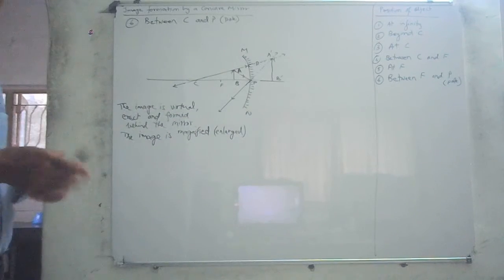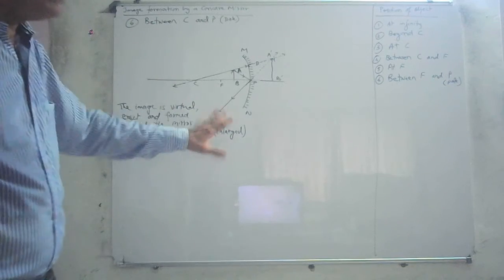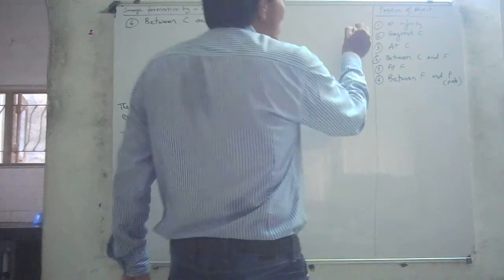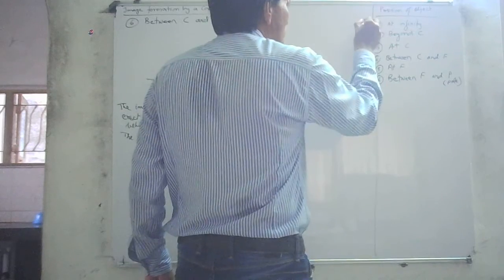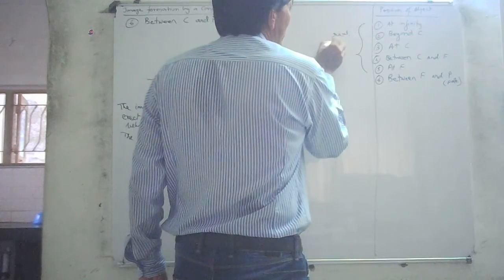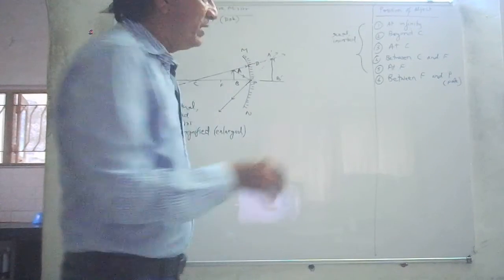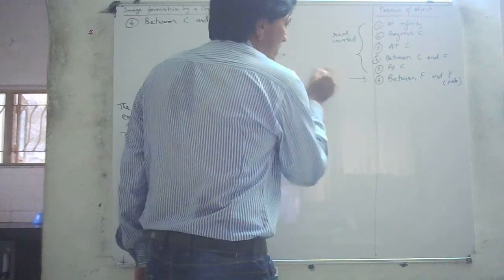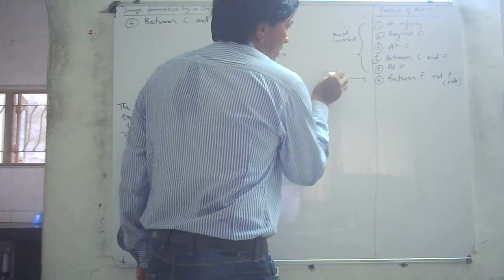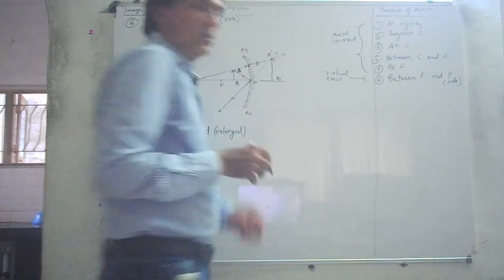Alright, now once again, if you look at it carefully, in all these cases, number 5, the image is real, inverted. Only in this case, it is virtual, and a virtual image is always erect.